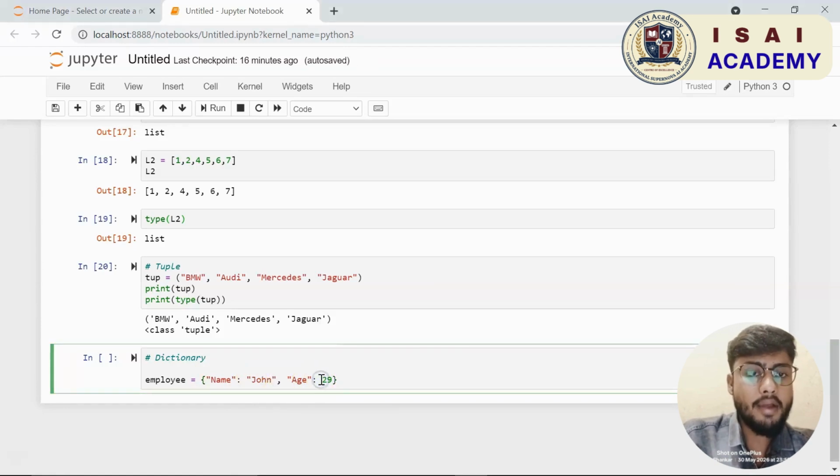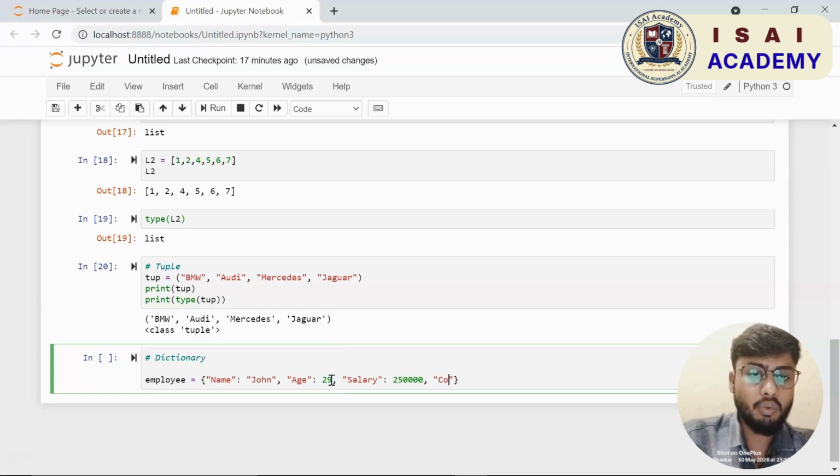Let us say I want to create an employee dictionary, so I shall give my variable name as employee and then start with my curly braces. First I shall give the key, say name, and then we have the name of the person in terms of value, that is John. Next we have his age. Let us say age is